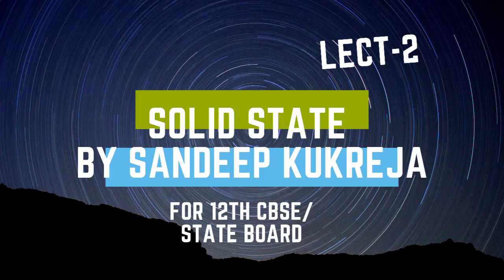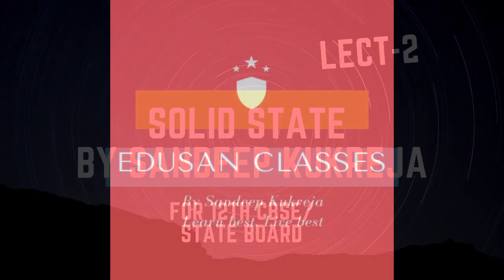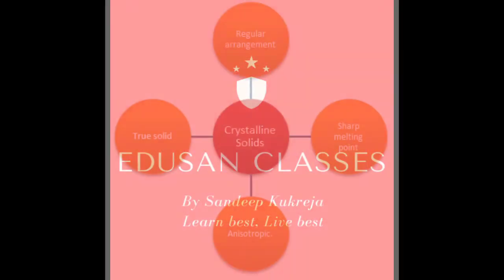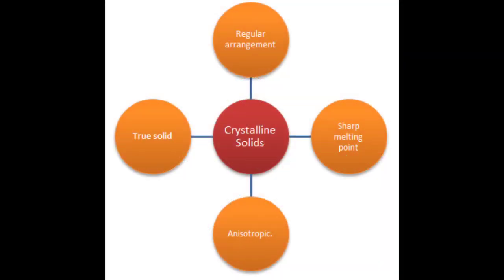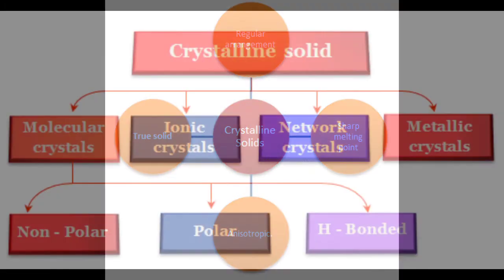Hello everyone. So in part 2 we will discuss the classification of crystalline solids. I hope you will understand that. First of all, I will revise the properties of crystalline solids. These are generally true solids, anisotropic in nature, they have a sharp melting point and a regular arrangement, as you know.